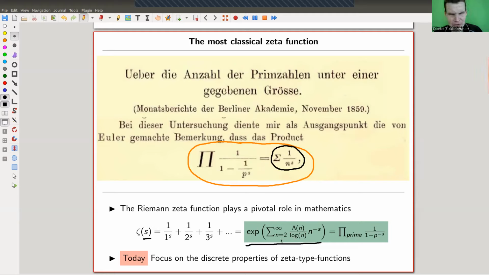There are some logs involved, some n to the minus s. We will see something very similar. And a von Mangoldt function, whatever that is, doesn't matter. There's an exponential expression for it. So here's an exponential expression. And then there's Euler's famous identity, which is this product type expression, product over primes p of 1 over 1 minus p to the minus s or something. Yeah. And so an exponential equals a product, which is kind of pretty cool, actually.